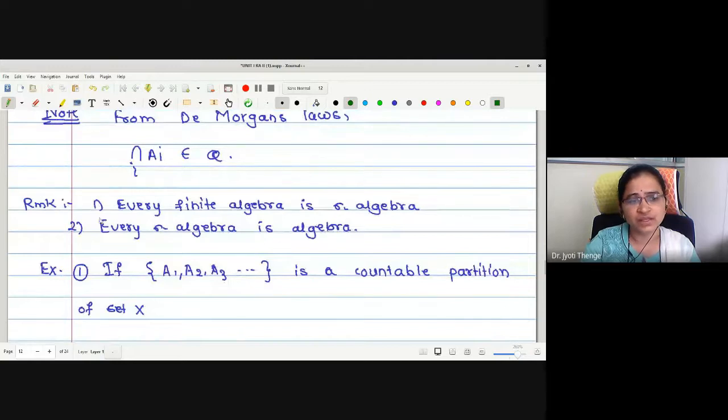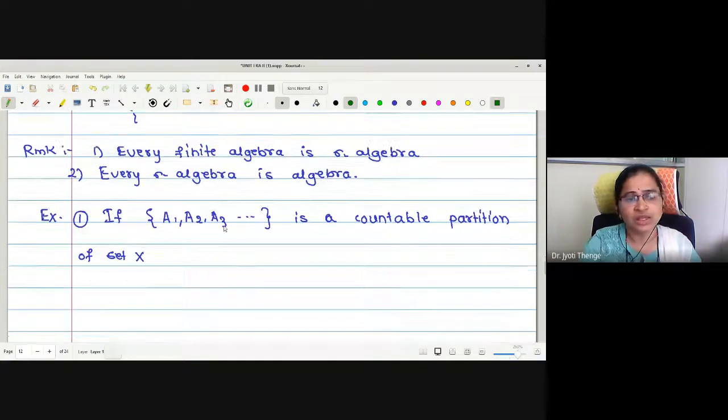As a remark, we have seen every finite algebra is a sigma algebra because in the finite set case, a countable collection will be nothing but a finite collection, right? Similarly, every sigma algebra is an algebra because in a sigma algebra we are saying it is closed under countable union. Therefore, it automatically tells us that it is closed under finite union as well.